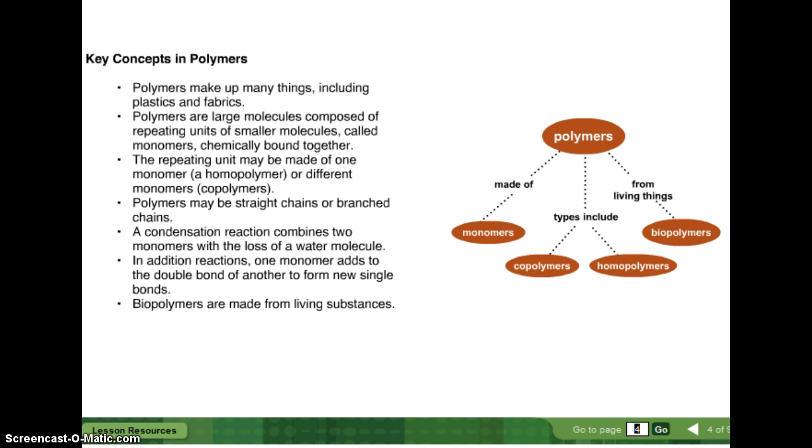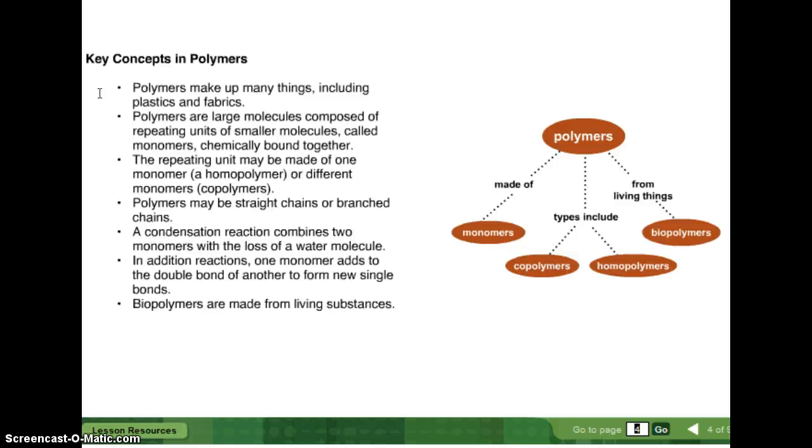Key concepts in polymers. So polymers are made of monomers. Polymer types include copolymers or homopolymers. Polymers made from living things are biopolymers. Polymers make up many things, including plastics and fabrics. Polymers are large molecules composed of repeating units of smaller molecules called monomers, chemically bound together. The repeating unit may be made of one monomer, so it's a homopolymer, or different monomers, so it's a copolymer. Polymers may be straight chains or branched chains.